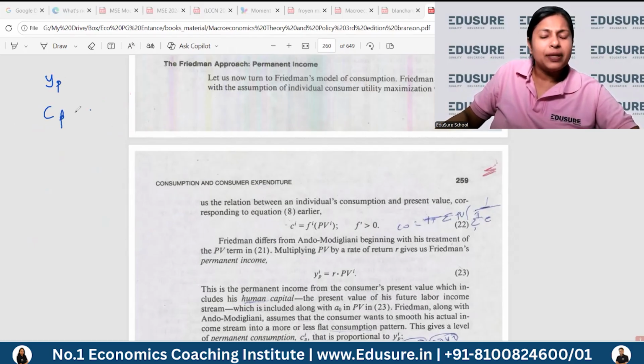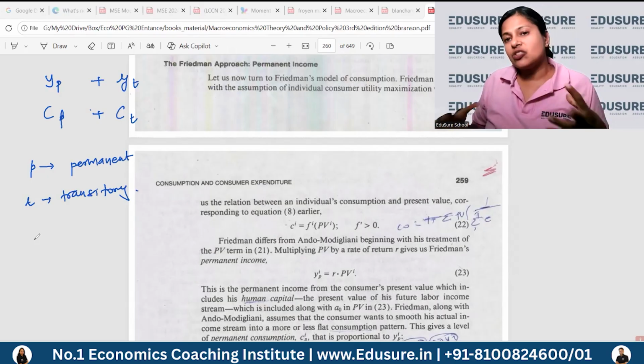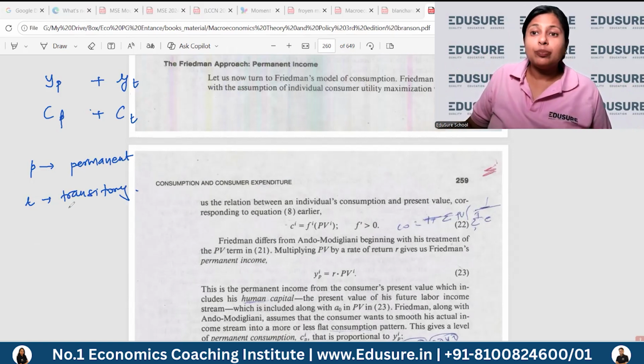If there is a permanent income, then there has to be something else also. Corresponding to that, he said there is a transitory income and a transitory consumption. P stands for permanent and T stands for transitory. Transitory means what the word means: it is temporary, it is coming and going. It is not permanent, whereas permanent is something you can actually expect to happen year on year. So a lottery or a bonus would be part of transitory, and an increment would be permanent. That's how they differ.